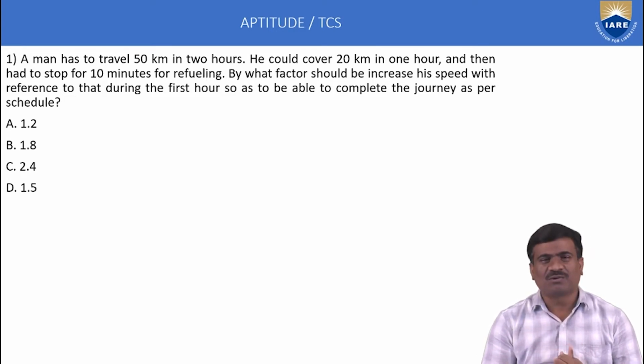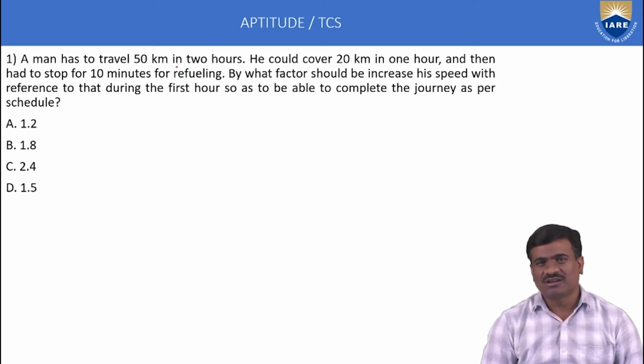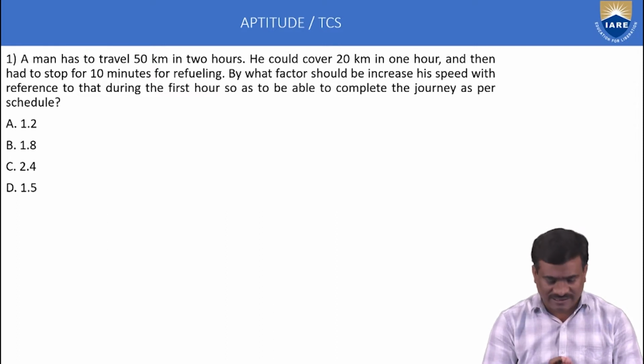First example, time, distance and speed. A man has to travel 50 kilometers in 2 hours. First statement, total distance is 50 kilometers and the total time 2 hours.